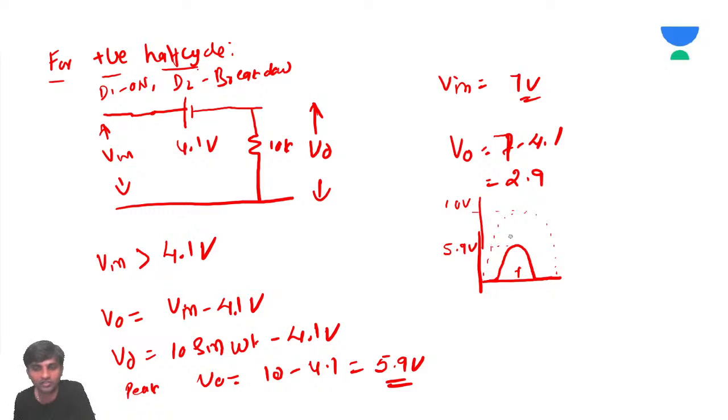Are you getting it or not? You want me to draw in a different color? I'll draw it in a different color. For positive input, you'll get it like this.